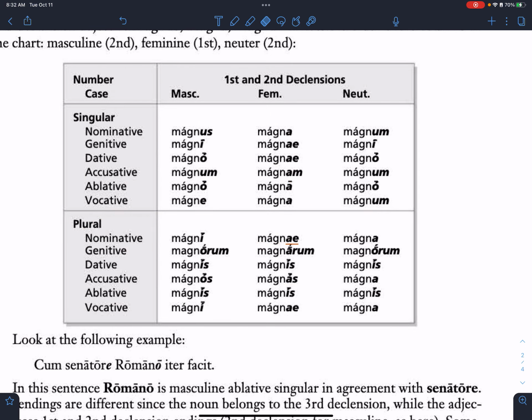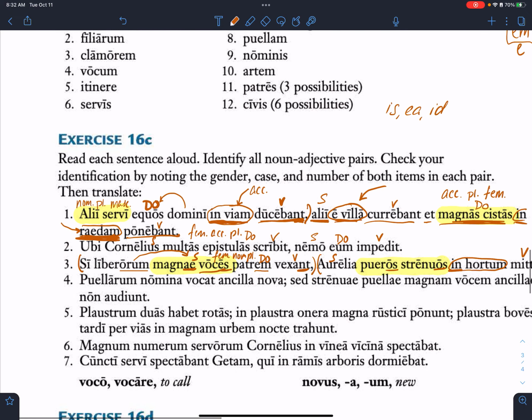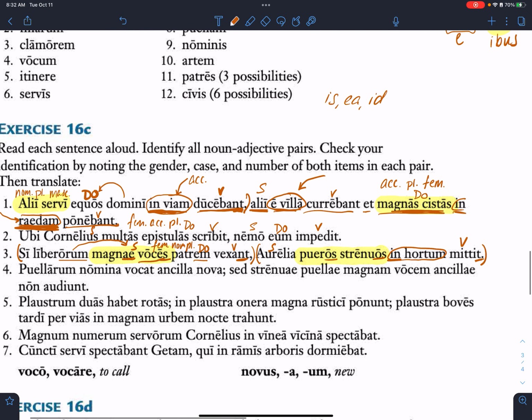Look for os. Do you see it? Where is it? Jason. Masculine. Yeah, masculine, plural, accusative, os. All right, and that is the gender, number, and case of our noun-adjective pair. Okay, so now we've got our markup.